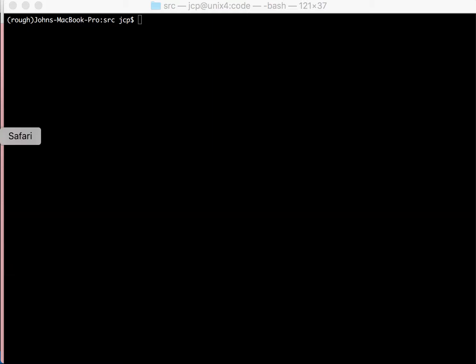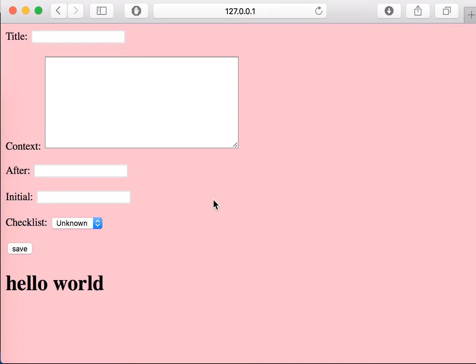Okay, so far we went over our models, setting up our models and showing it on our front page and using our query set. So now we're going to go over how to access all these forms, how to make forms and display them in our front end page. What that's going to look like, if you go to Safari, is we're going to have a title form, context form, after form, initial form, and checklist form like that. Okay, and now let's get started.